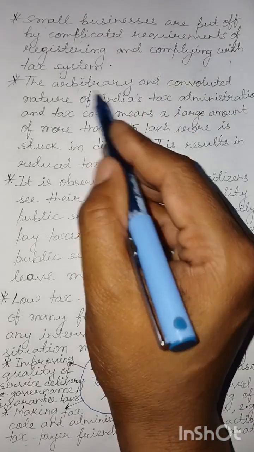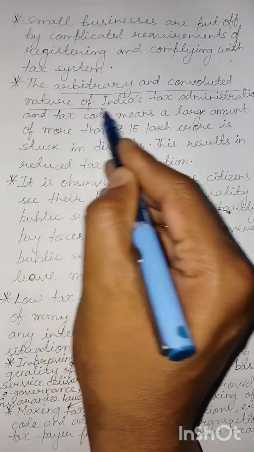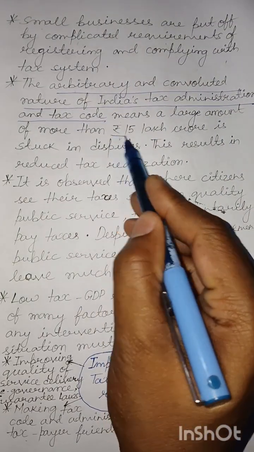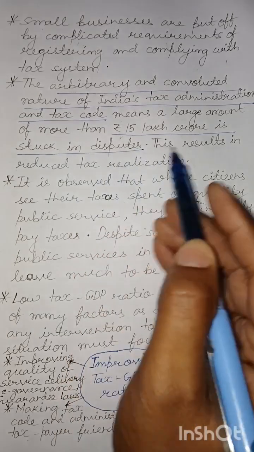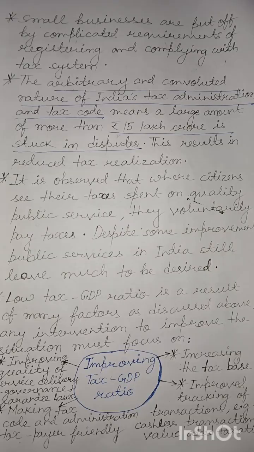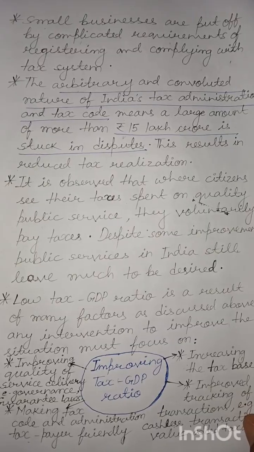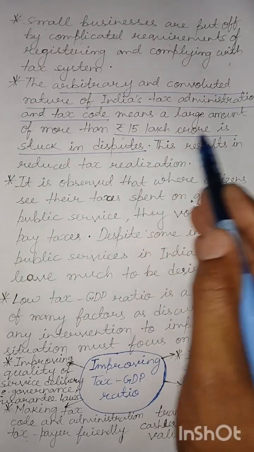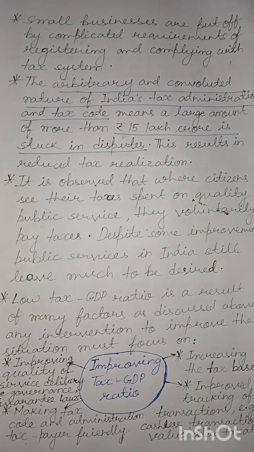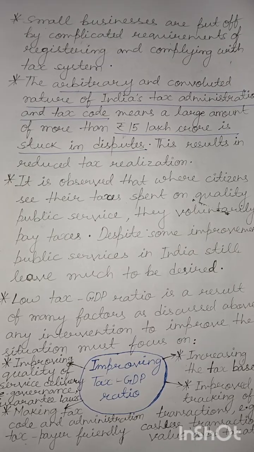The arbitrary and convoluted nature of India's tax administration and tax code means a large amount, more than rupees 15 lakh crore, is stuck in disputes. This results in reduced tax realization. Again, it is quite ironical that in a country like ours, where the government is often starved of resources and revenues, a princely sum of 15 lakh crore is stuck in disputes. Even if we could resolve a small part of these disputes, that sum would still go a long way in underwriting the welfare requirements of Indians.